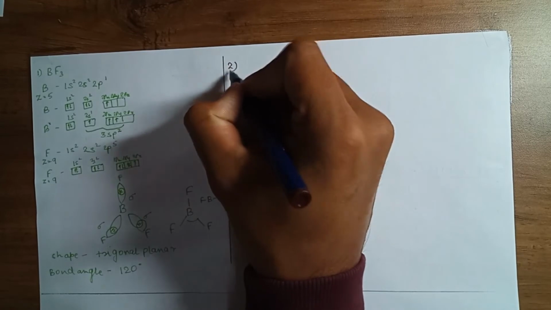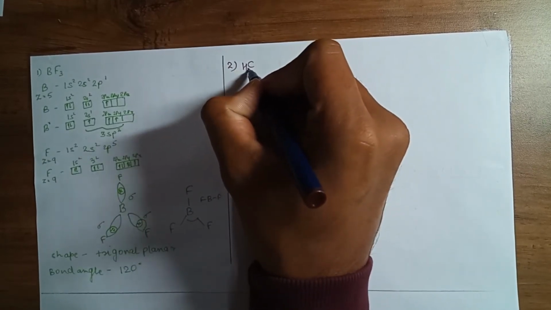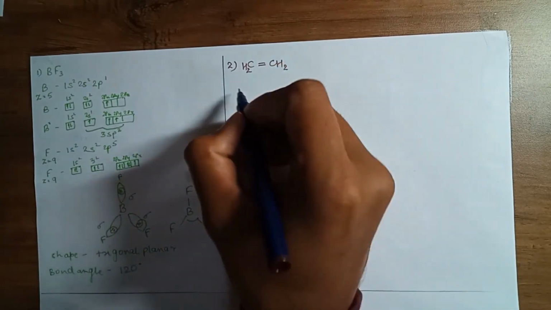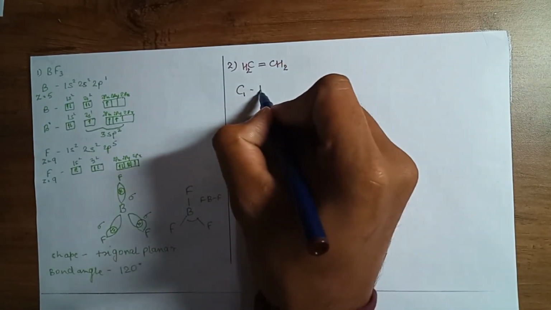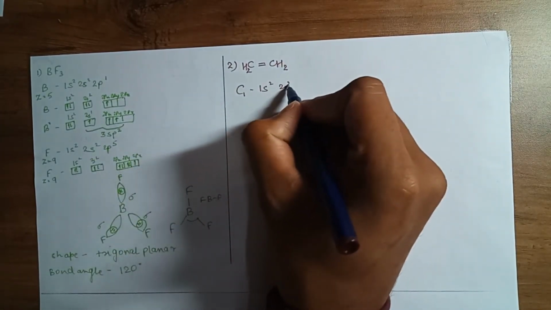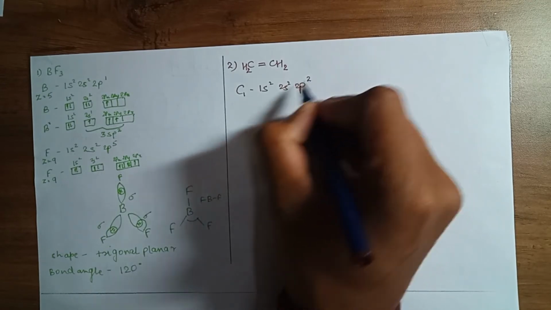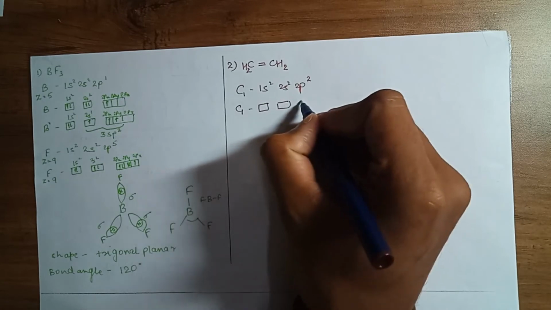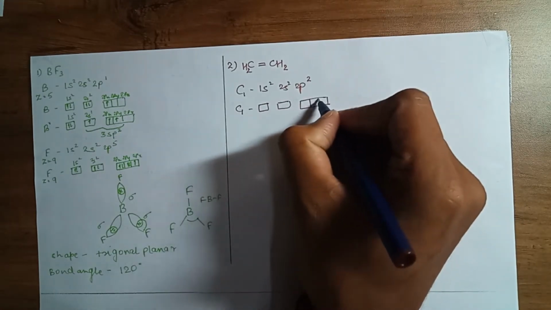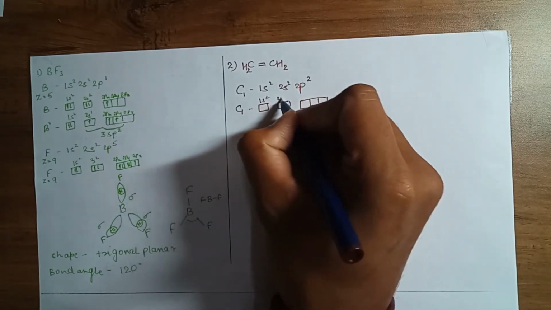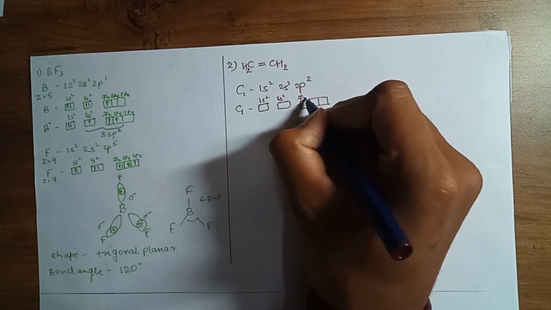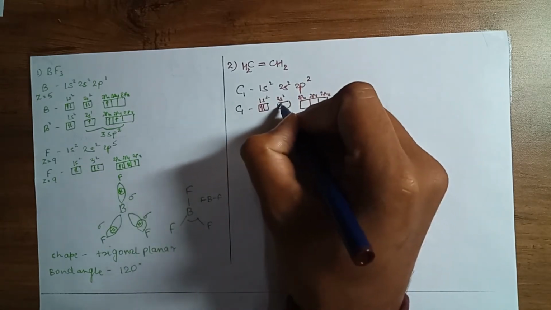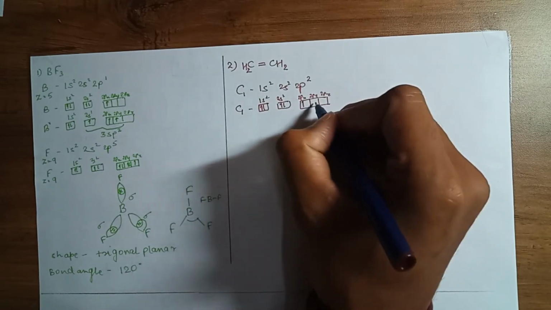For the second example we will take ethene, CH2=CH2. Here the electronic configuration of carbon is 1s2, 2s2, 2p2. Its box diagram: 1s2, 2s2, 2px, 2py, 2pz, 2 electrons and 1 electron in each.